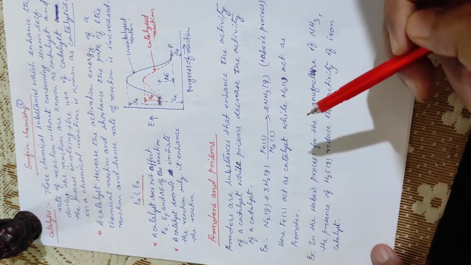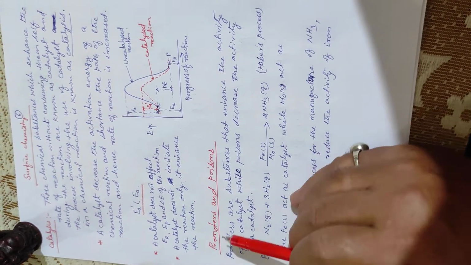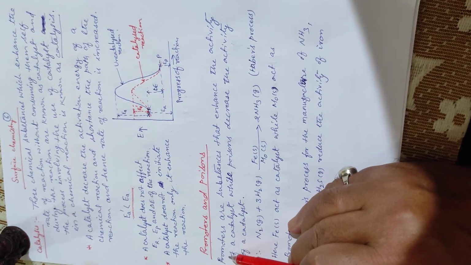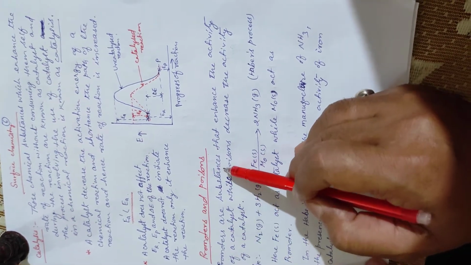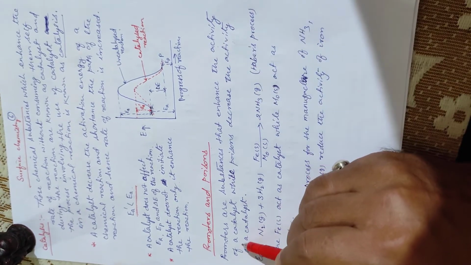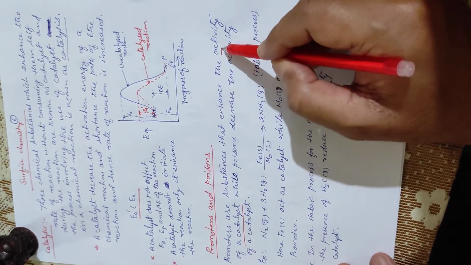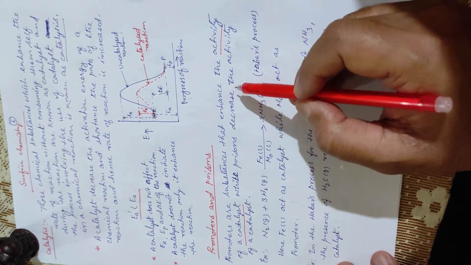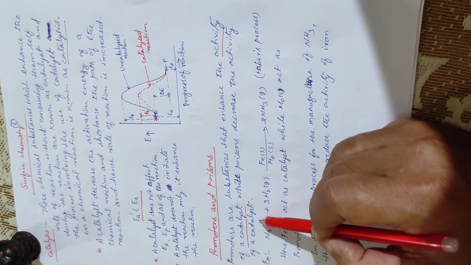Now, the next topic is promoters and poisons. Promoters are substances that enhance the activity of a catalyst, while poisons decrease the activity of a catalyst.